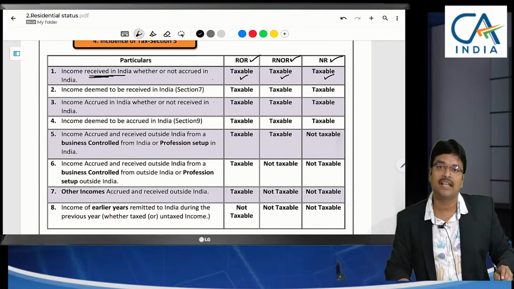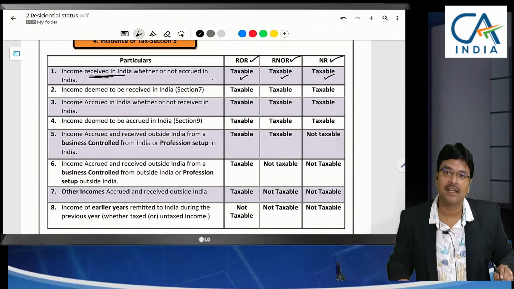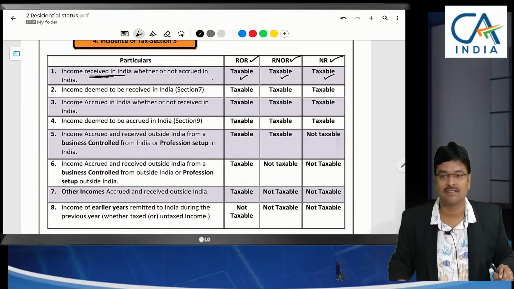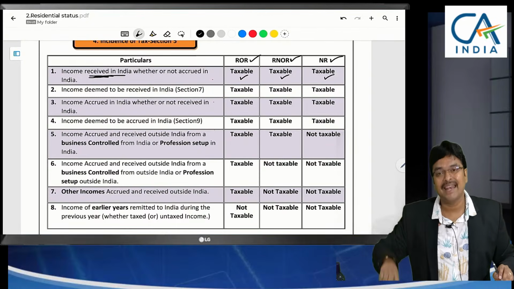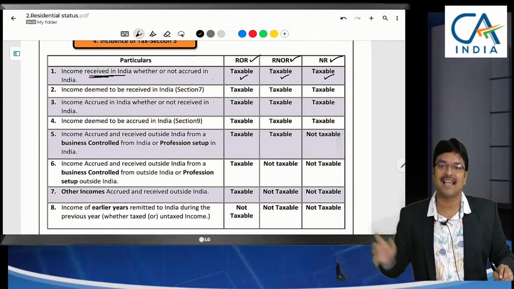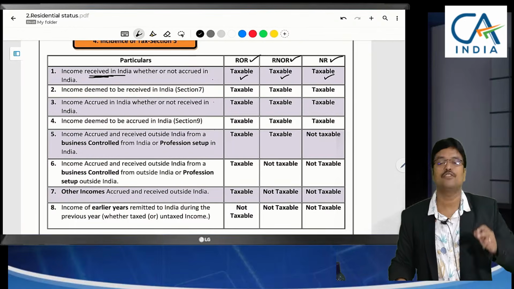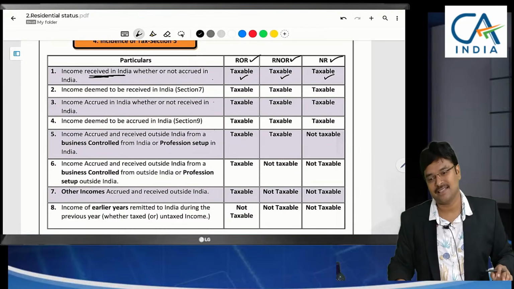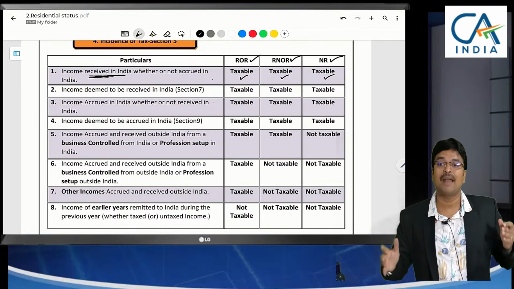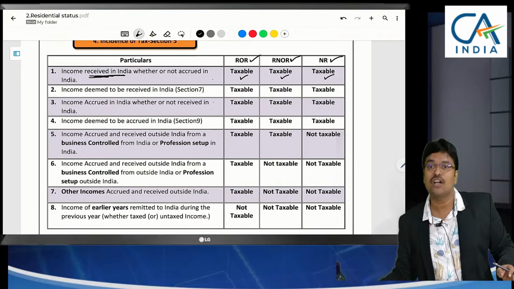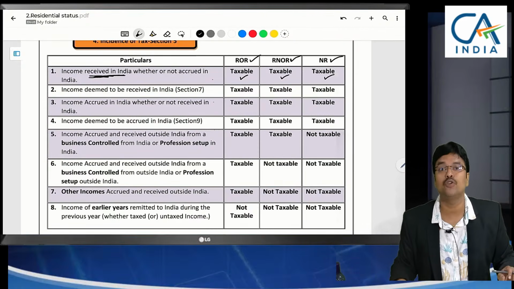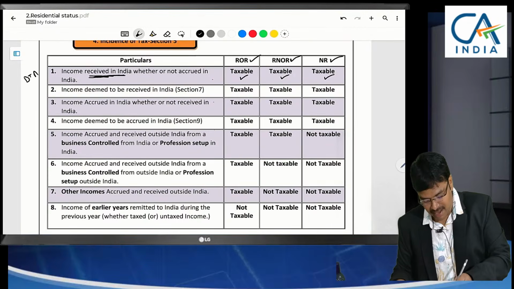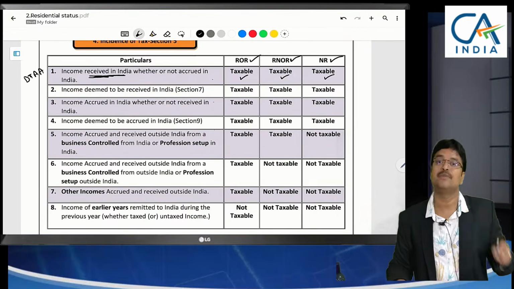Sir, actually, where did I earn the income? In the US. Will the US levy tax on me? Yes. So, based on the earning status, the US is levying taxes. And what you are specifying here is, since you are receiving it in India, you are asking me to pay the taxes. That means now I am liable to pay taxes both in the US and also in India, which amounts to double taxation. Then what we need to see here, the double taxation avoidance agreement has to be seen.